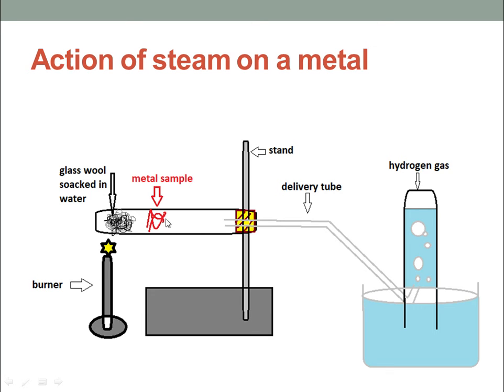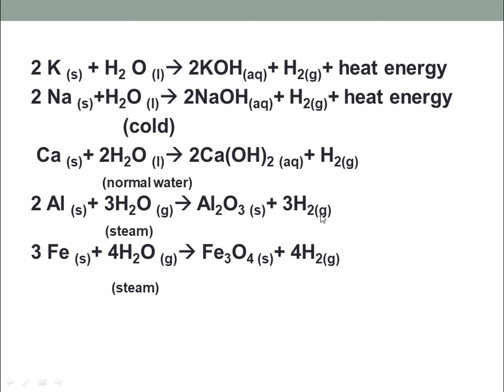That steam is passed over this metallic wire or sample, and the metal oxide remains, while a gas comes out in the gaseous phase through the delivery tube. Magnesium oxide remains along with this wire, and a gas is produced when this steam reacts. You can see all the chemical reaction once again.